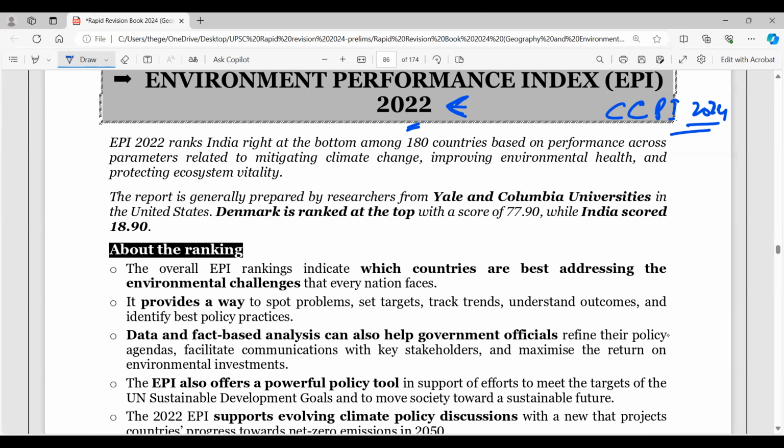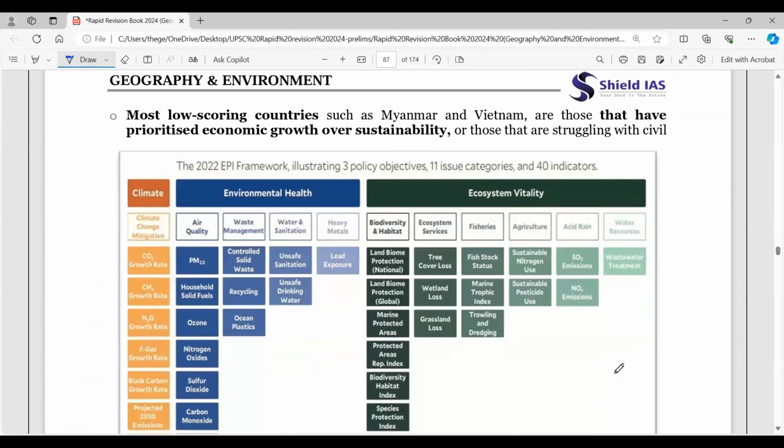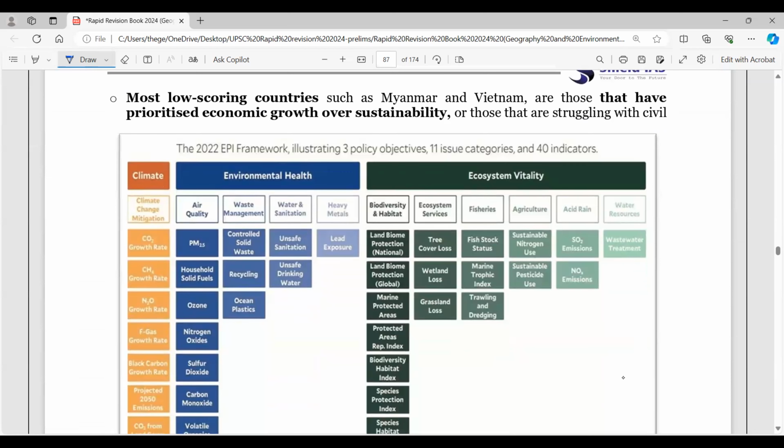If you observe, this is prepared by Yale and Columbia universities, and Denmark is ranked at the top here, right? India scored 18.9. So these are the things that you need to remember about the ranking. The details are given here, so reading is important. All the readings are mentioned here clearly. Now, most low-scoring countries such as Myanmar and Vietnam are those that have prioritized economic growth over sustainability. This is very important to look into.